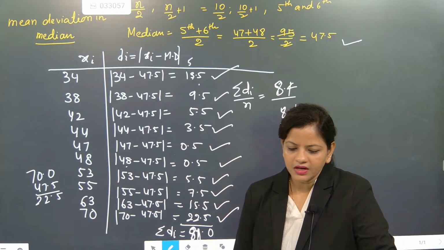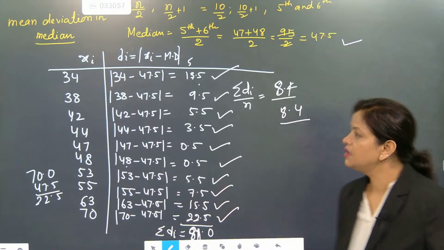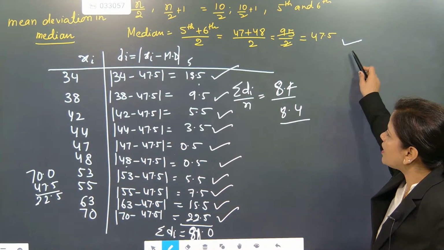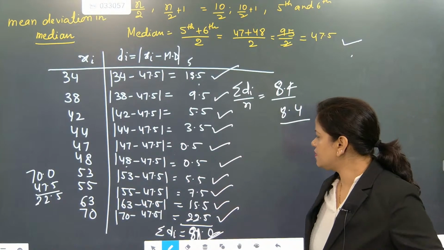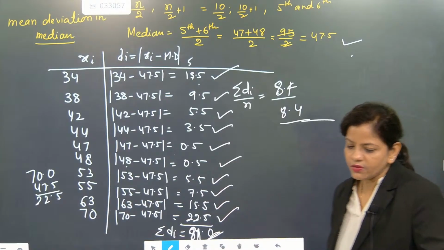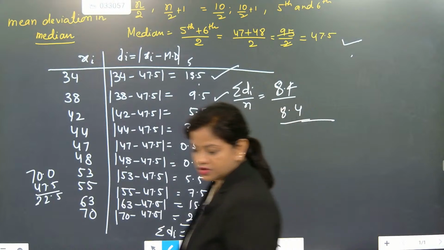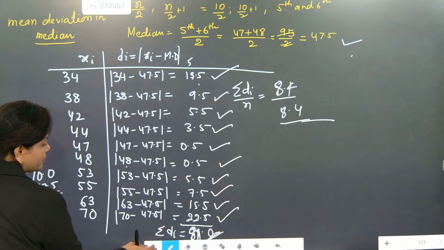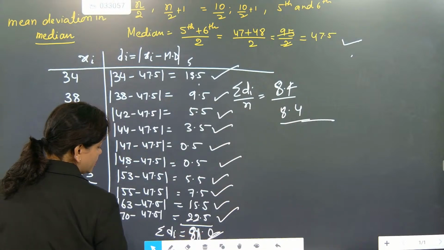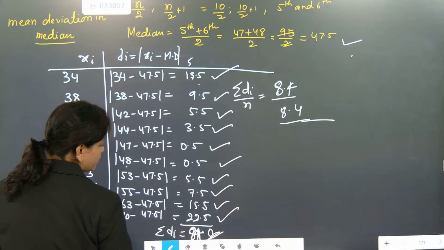Okay. 9.1 deviation will not come. Why? Because this part of the series will not go that much variation. 9.1 will not come. Now we will go for another one. So this is one part. Calculation, one time only check, beta. 84 means here 4 will come. So I am writing here 84 calculation part.